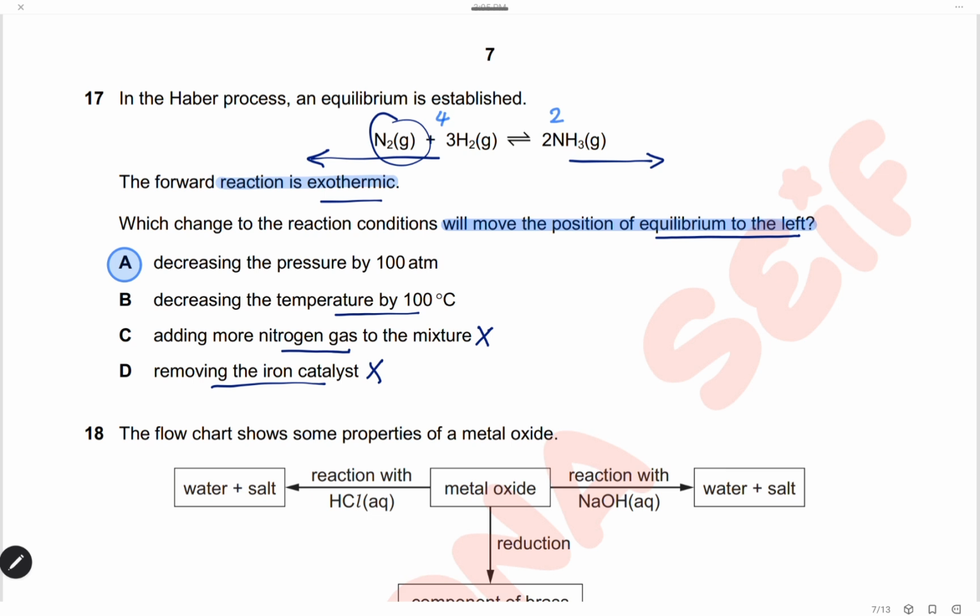Decreasing the temperature by 100 degrees Celsius, because it's an exothermic reaction, decreasing the temperature will shift the equilibrium forward because the forward reaction is exothermic. So this is also wrong. Decreasing the pressure, by checking the number of moles on each side. Here we have 4 moles and here we have 2 moles. So decreasing the pressure will shift the equilibrium to the side with the higher number of moles, which is the left side. So this will shift the equilibrium left or backward. The answer is A.